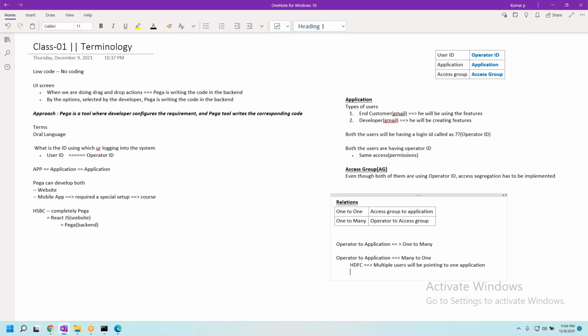But actually, what happens now in real time? See, it is not just the HDFC application that we are talking about. Normally, in real time, there will be further segregation of these applications, like HDFC savings. How many of you saw that you will be able to access only credit card related privileges?